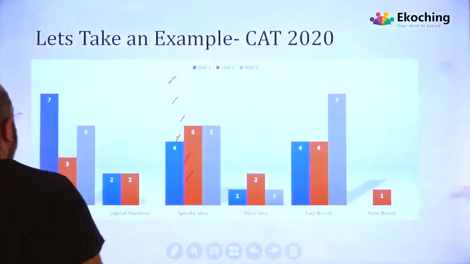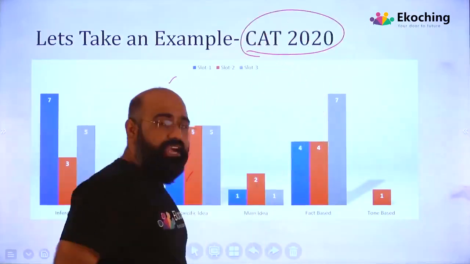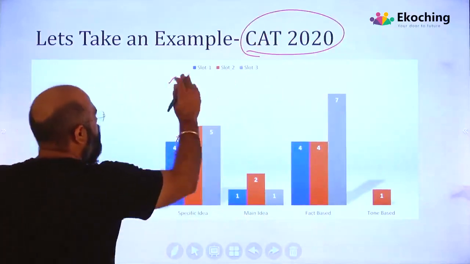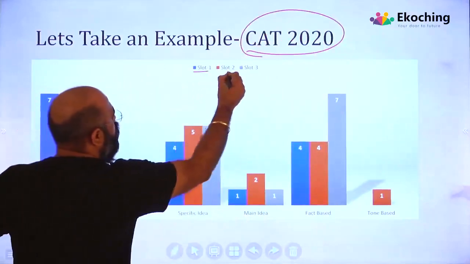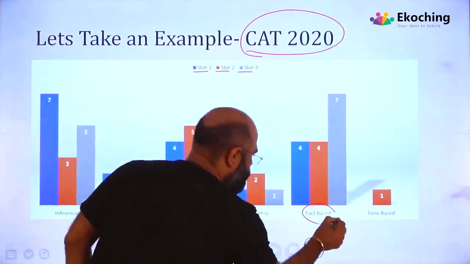Now see here, I'm taking an example of CAT 2020. Understand with me what I'm trying to explain. That's slot 1, slot 2, slot 3. CAT 2020 was held in 3 slots; generally it happens in 2 slots. Now if you see what I've mentioned at the last, that is inference, logical structure, specific idea, main idea, fact based, tone based, right? Now first of all I want to go here.